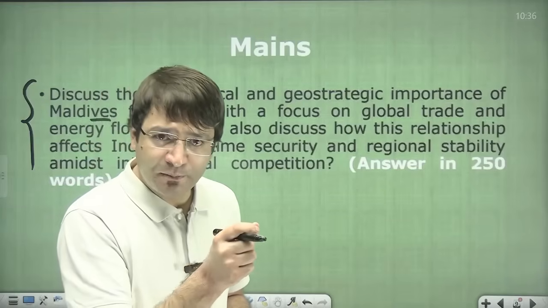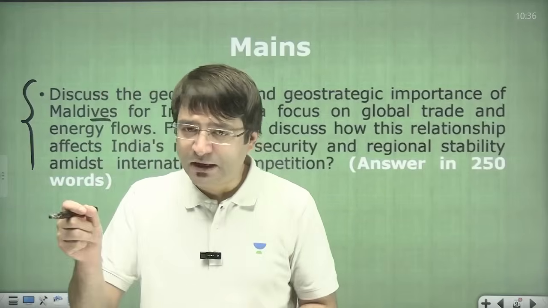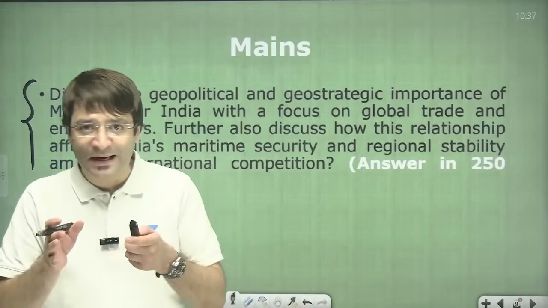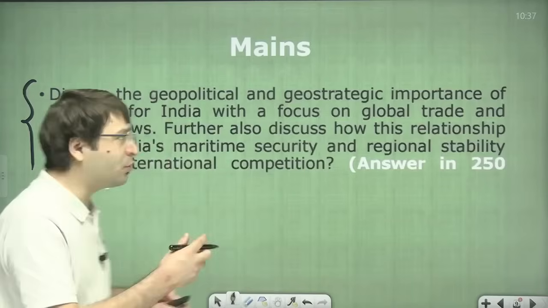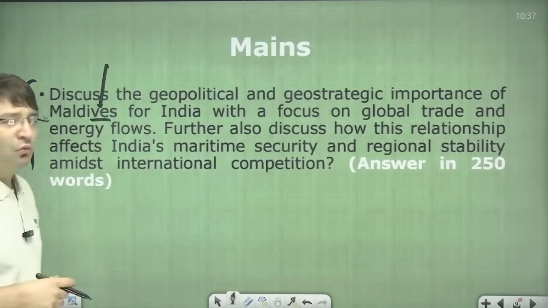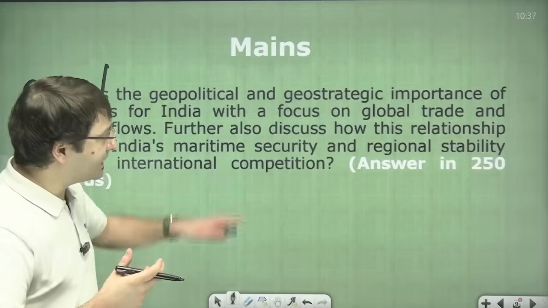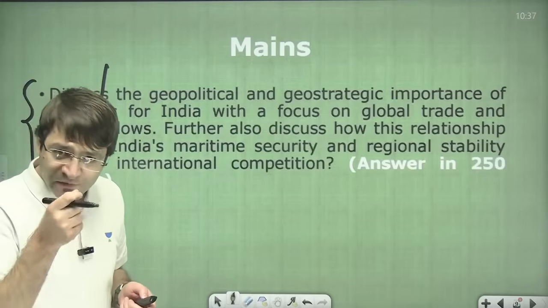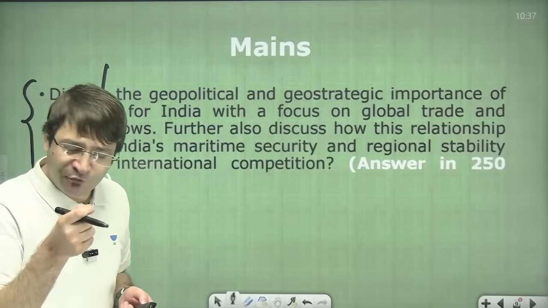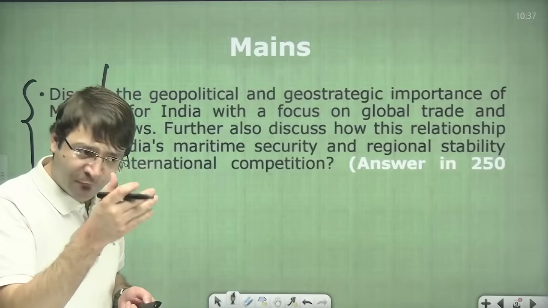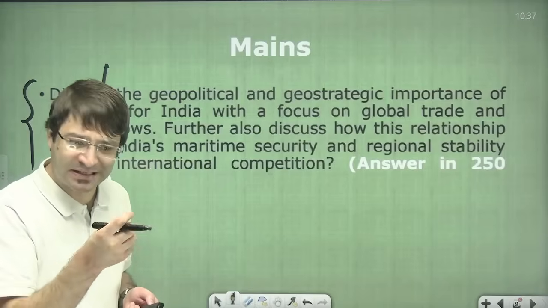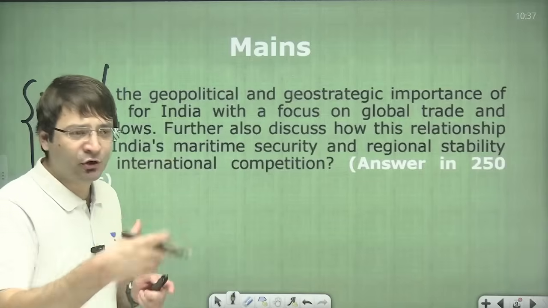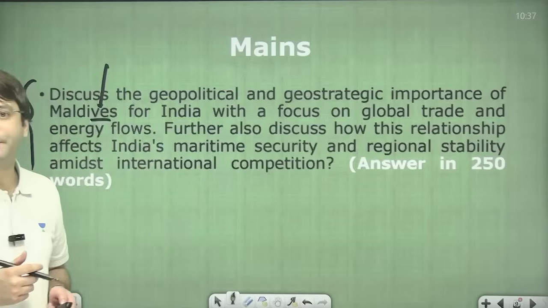If this is the topic in the news, you will have to link it with your syllabus. The syllabus talks about India and its neighborhood in GS paper 2. In our neighborhood, we have Maldives. What is the geopolitical and geostrategic importance of Maldives? You would have read this in the newspaper. If you are making notes, you have 4 or 5 very important points readily available regarding the relationship between India and Maldives. You are ready for the mains examination.